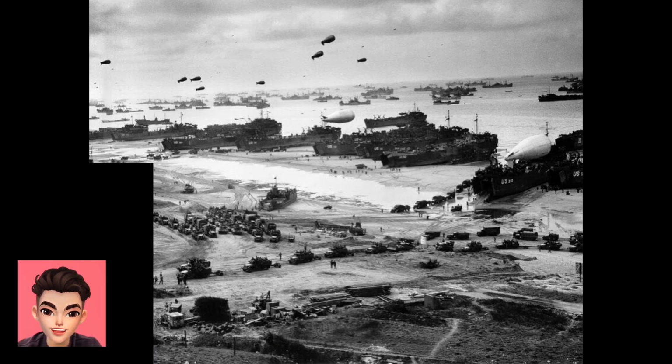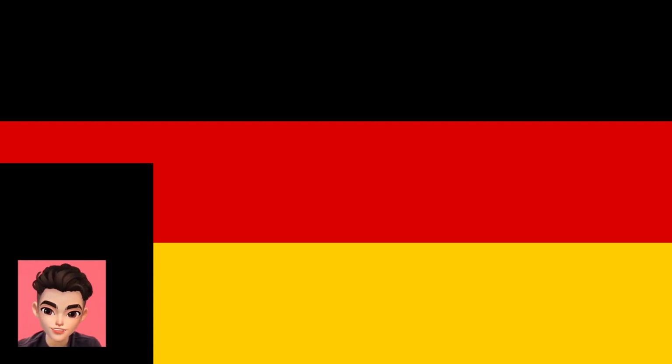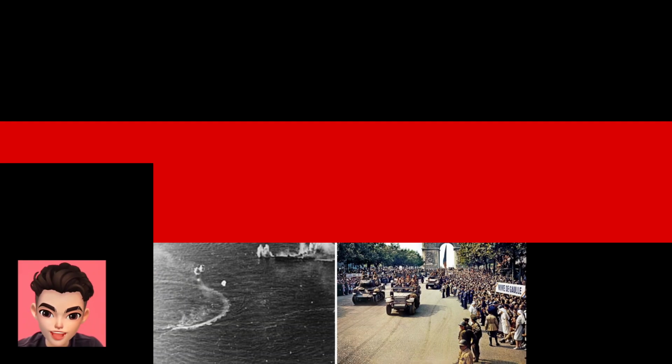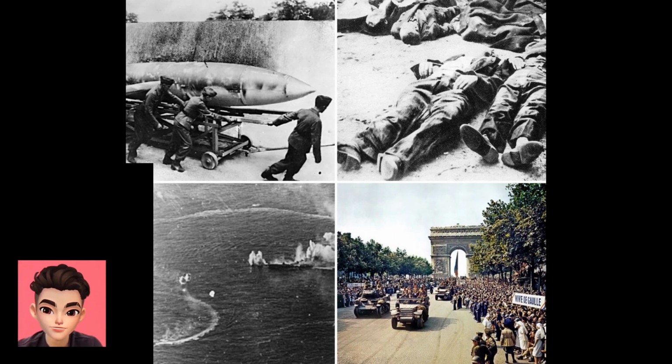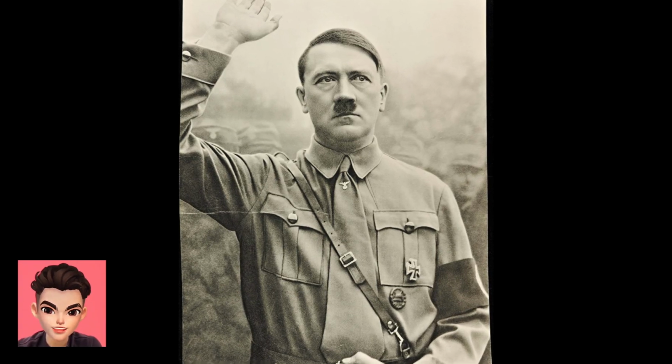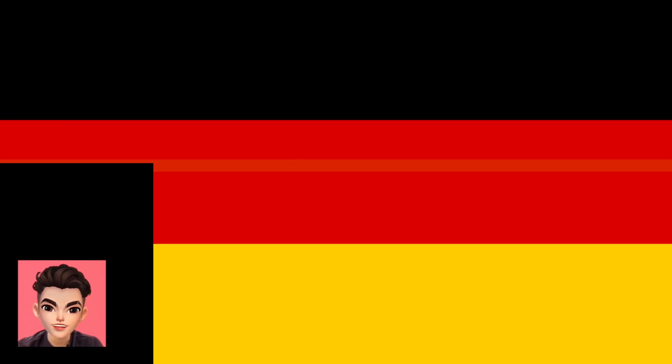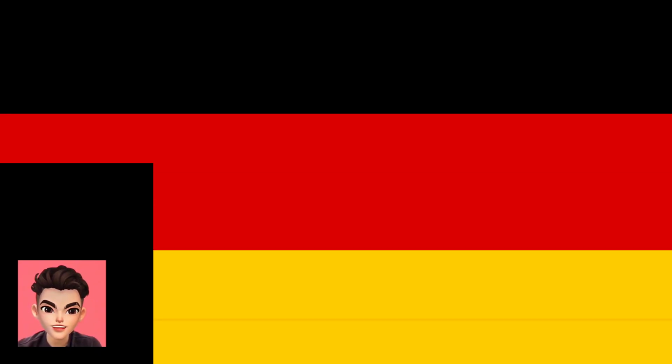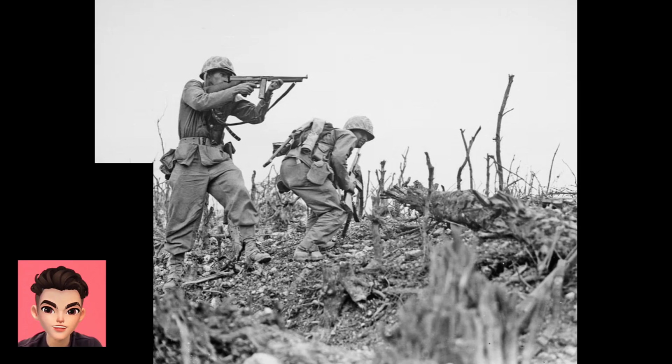After World War I, the Treaty of Versailles blamed Germany, forced them to pay huge reparations, and weakened their military. This led to suffering and anger. Adolf Hitler, a powerful speaker and nationalist, rose to power in 1933 and promised to restore Germany's pride. He turned the country into a dictatorship and rebuilt its military in secret.